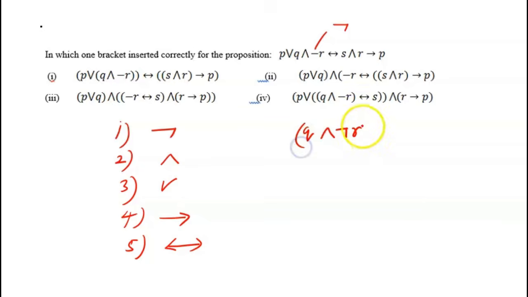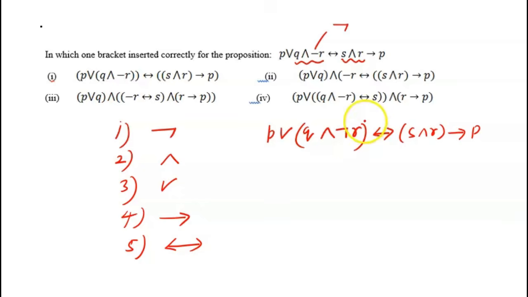So this is the first bracket we need to place here. And we associate third precedence to OR, so we write P OR, right? Now on this side, if you look, this AND gets the higher precedence, so I write S and R, and then the conditional statement gets the precedence, so I will write implies P. And in the end this is the biconditional, so it gets the last precedence.